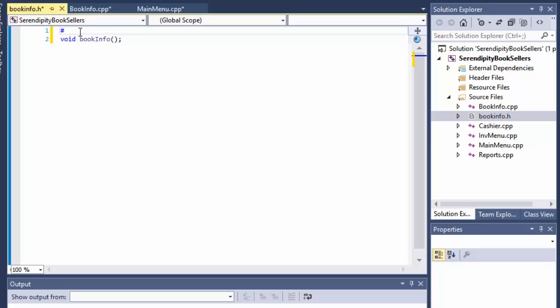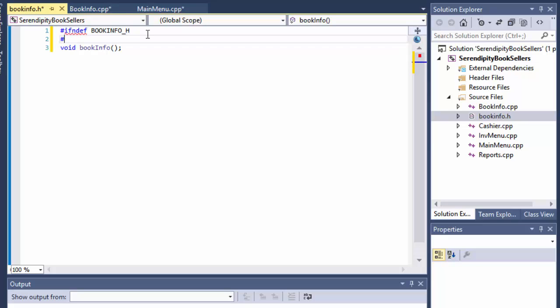So we will create our if not defined BOOK_INFO_H, not dot but underscore, because this is to make sure that if it's not defined, then we will define it, otherwise we won't.